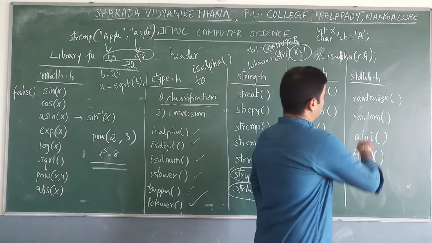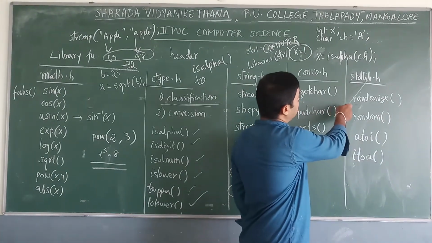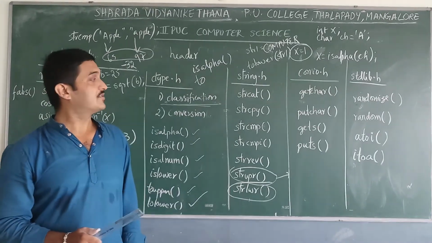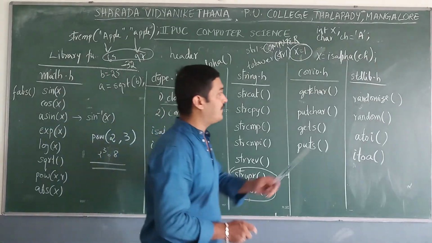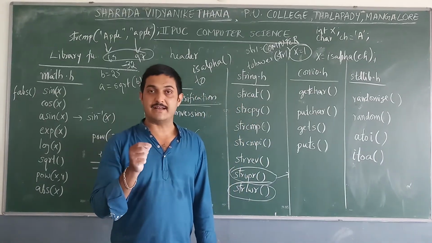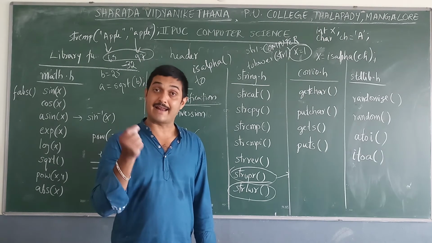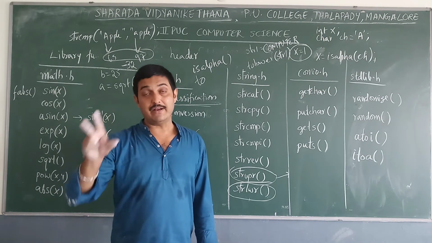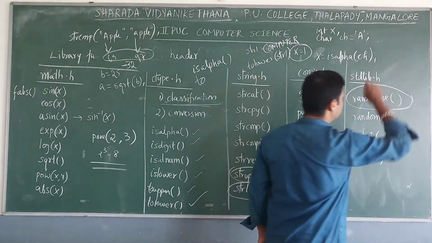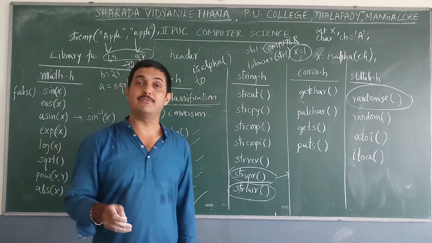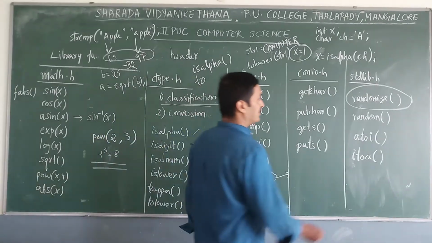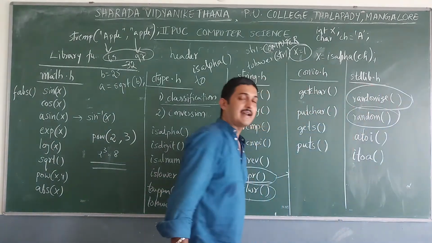Next header file is stdlib.h, that is to define the standard library functions. In that case, the first one is the randomize function. See, the randomize function is to generate a random number from the given list of elements. So randomize is one of the functions to generate a random number from a list of elements. Next, random. That is to generate a random number.